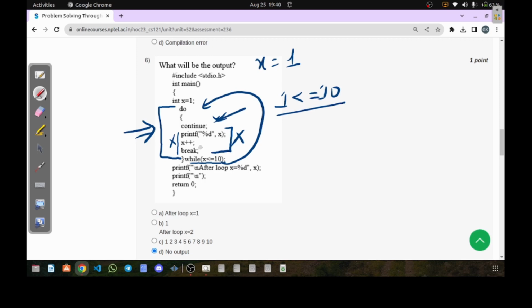It's an infinite loop, and here we are not printing anything. We won't be executing the printf statements after the do while loop, because as we are stuck in the infinite loop, we are not at all coming to these two printf statements which are after the do while loop. Okay, therefore option D is going to be the correct answer, because as we are stuck in the do while loop, nothing is getting printed, because whatever is written after continue won't be executed. Therefore only option D is correct, and options A, B and C won't be the correct answer, because no printf statement is reached.